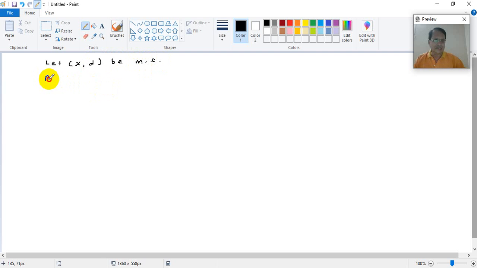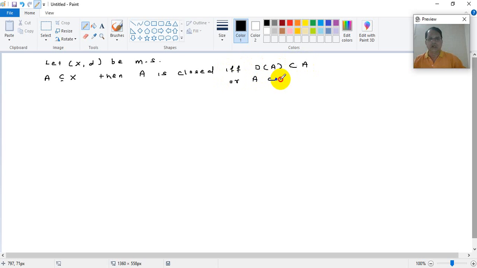A is a subset of X, then A is closed if and only if the derived set of A is a subset of A, or in other words, A contains all its limit points. Okay, this is what I have to prove. So proof,